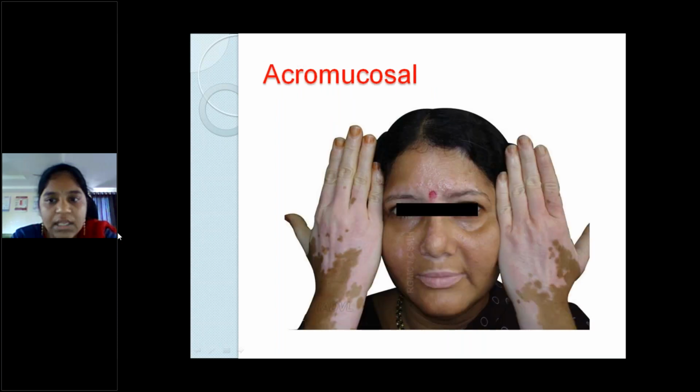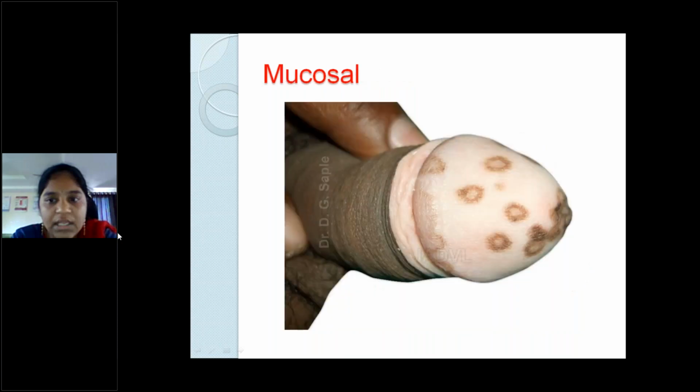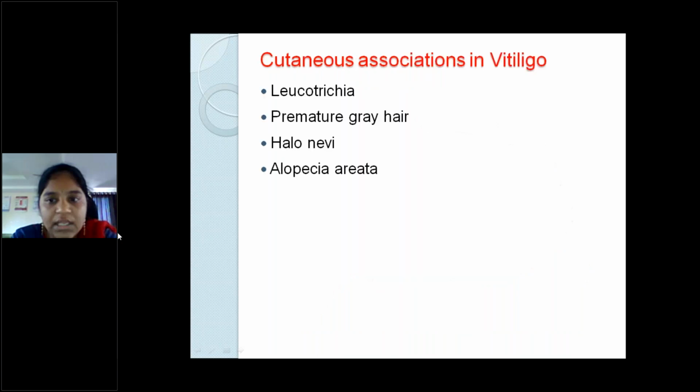And acromucosal, as the name suggests, acral areas, that is palms and the dorsum of the hands and the soles and dorsum of the feet. And acral also includes nose, lips, and mucosa. I'll show you. And mucosal lesions can be present generally in the penis and genital areas in females.